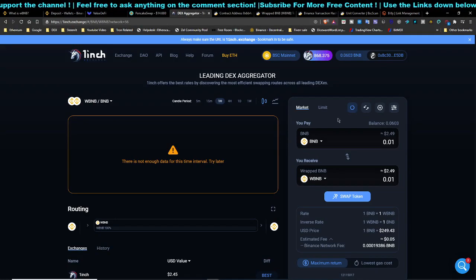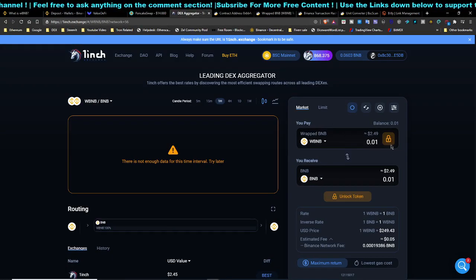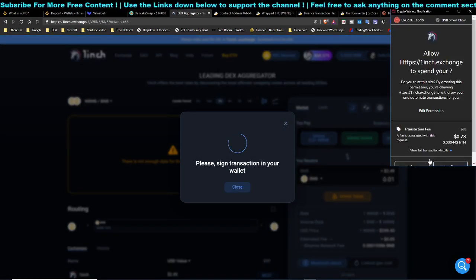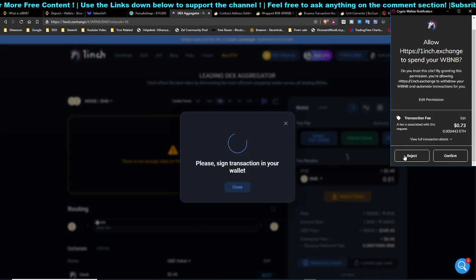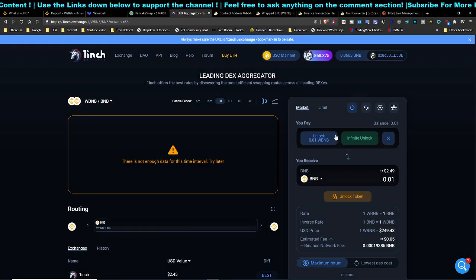So over here on 1inch itself, you can use this option. But over here, you will need to approve, and on 1inch you need to spend a little more to approve this. You need to click on infinite unlock, and I'm not going to do that because there's a cheaper way. If you want, you can use 1inch to act as your interface, which is very simple.